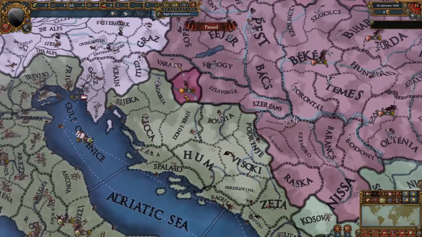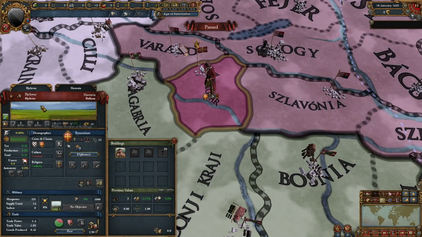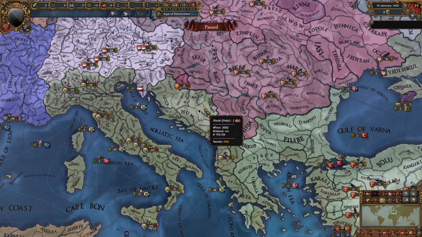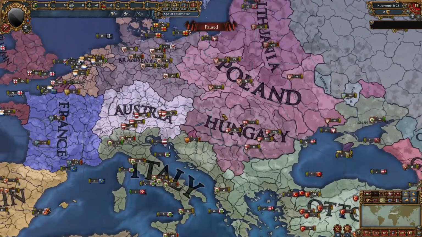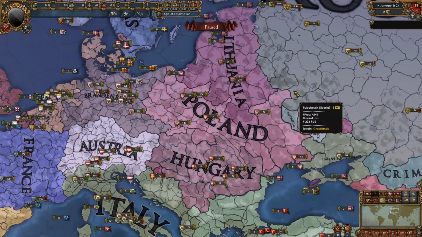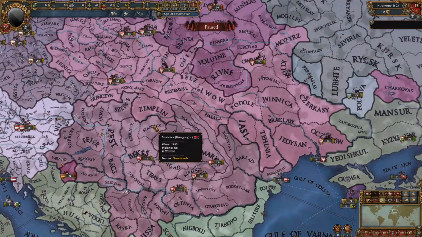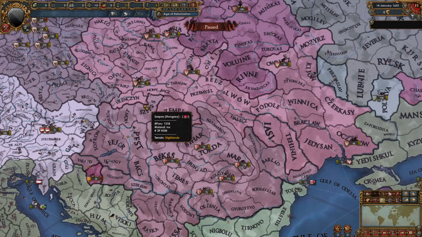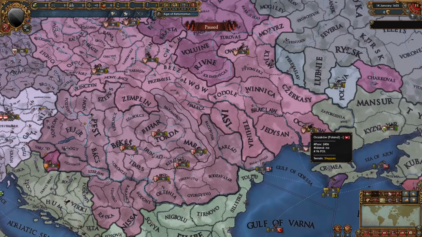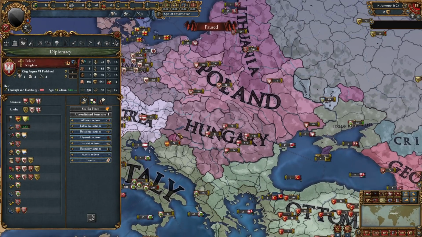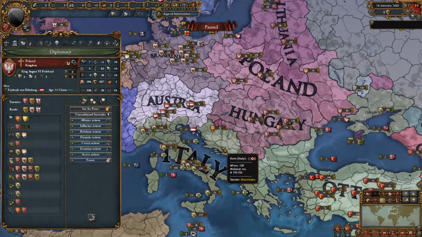You might have also noticed that Byzantium is now an OPM in this province. Basically Italy released Bosnia and then reconquered their cores from Byzantium, so now Byzantium is an OPM. Poland and Lithuania have also been expanding, especially in this direction, but they also did just declare a war on Hungary, where they took quite a bit of provinces. Actually, they took these 2 provinces here along with these 4 provinces right here. So Hungary is on its decline, although they do have really strong allies, but Poland and Italy are honestly a force to be reckoned with, a very strong alliance.